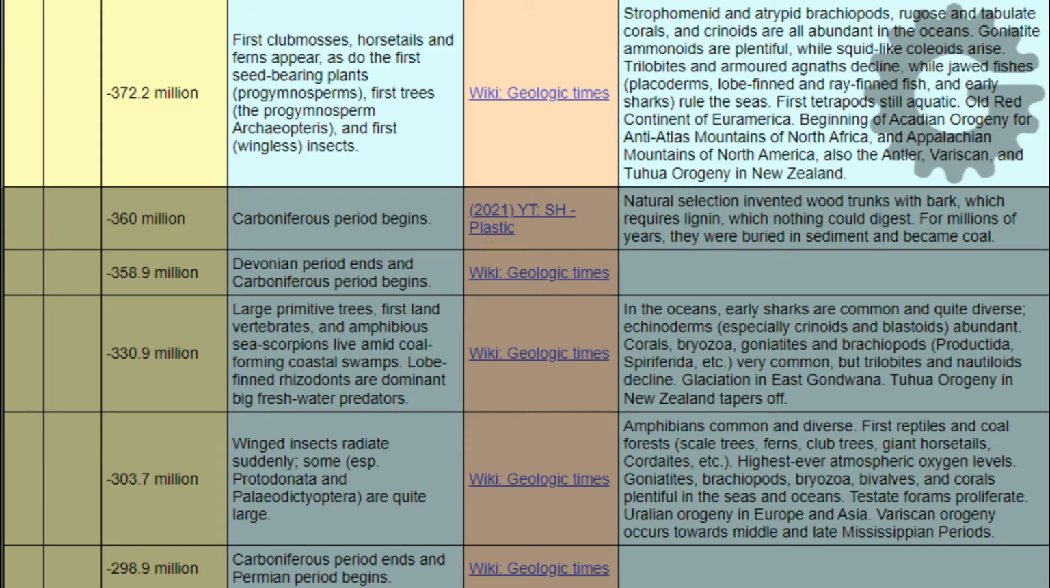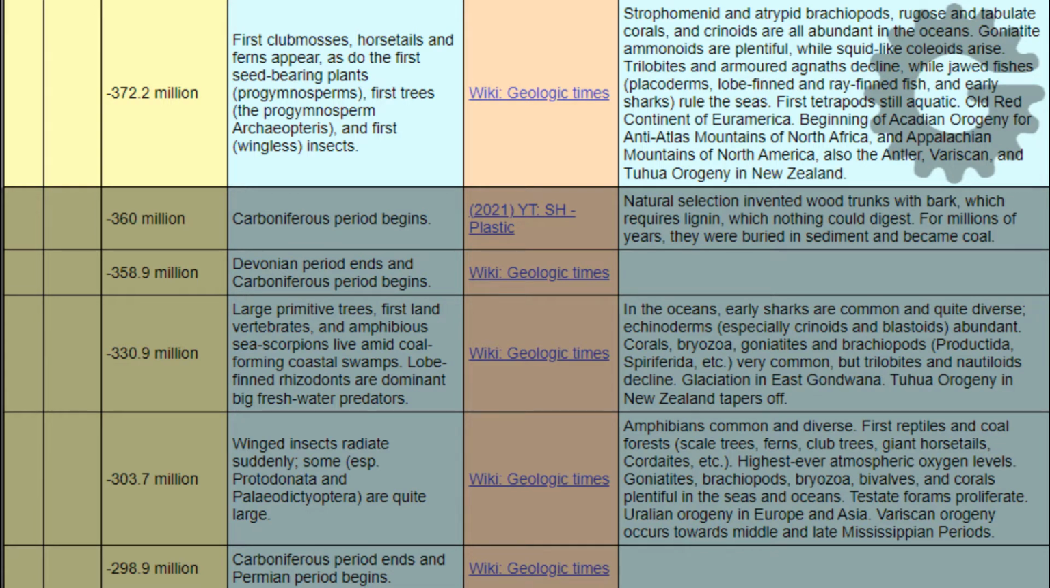When? Negative 372.2 million years. Event. First club mosses, horsetails, and ferns appear, as do the first seed-bearing plants, progymnosperms, first trees, the progymnosperm Archaeopteris, and the first wingless insects.